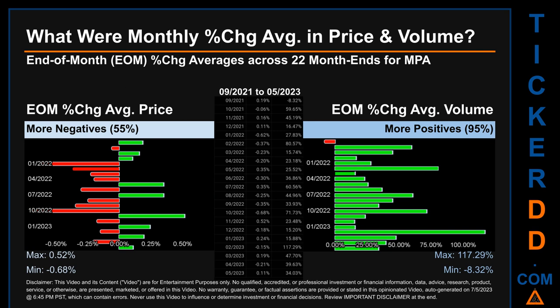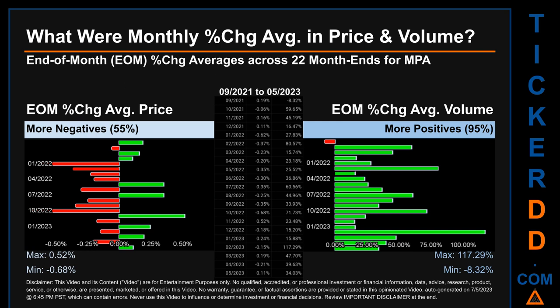From 09/2021 to 05/2023, out of 22 month ends, 12 had a negative percentage change in average price. Meaning 55% of month ends saw a negative percentage change in average price. In terms of volume, 21 out of 22 month ends had a positive percentage change. That is 95% of month ends saw a positive percentage change in average volume.